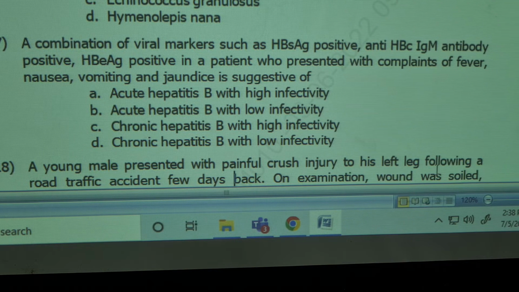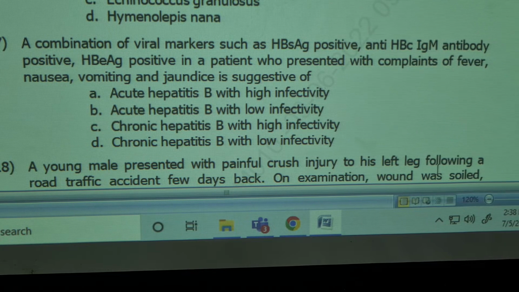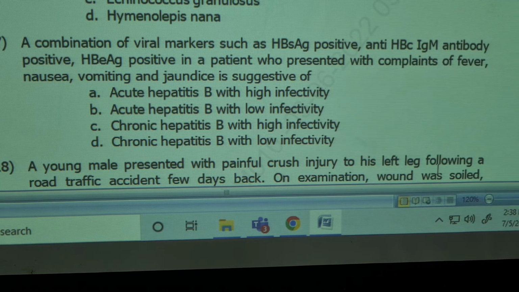Dwarf tapeworm is Hymenolepis nana. Rat tapeworm is Hymenolepis diminuta, not Ajja Tata. Nana, Hymenolepis nana.